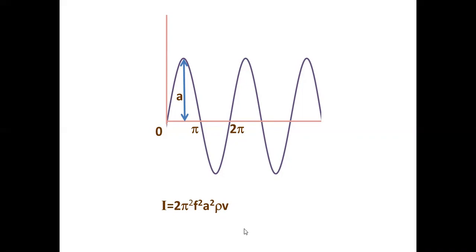That is intensity. So intensity of any wave is given by 2 pi squared f squared a squared rho v, where f is the frequency of the wave, a is the amplitude of the wave, rho is the density of the medium in which the wave is traveling, and v is the speed of that wave, right? F is the frequency of the wave, rho is the density of the medium, a is the amplitude of the wave, and v is the speed of the wave. 2 pi squared f squared a squared rho v.